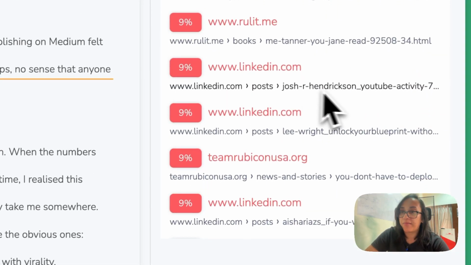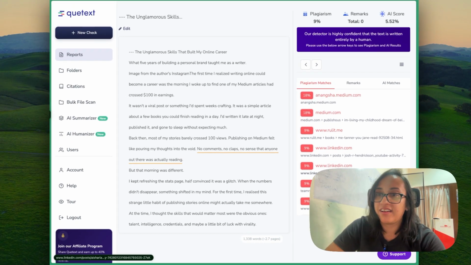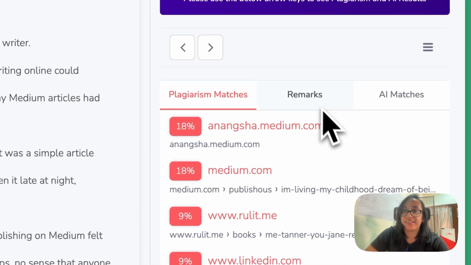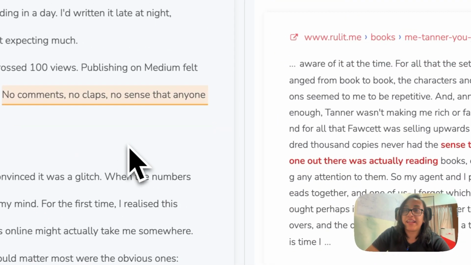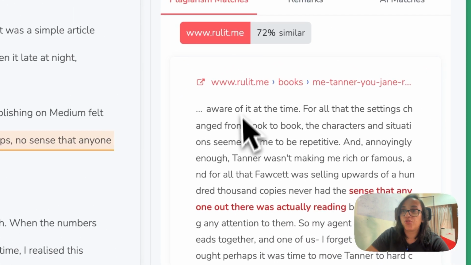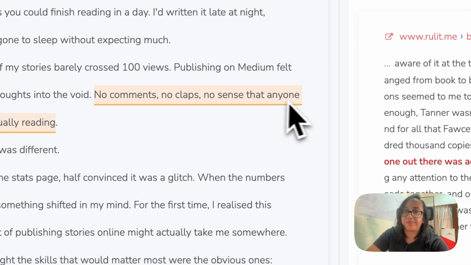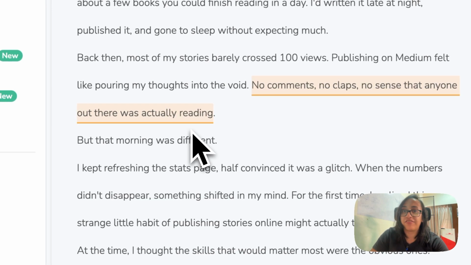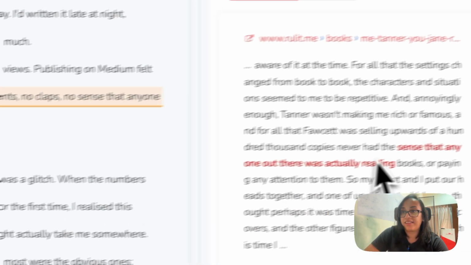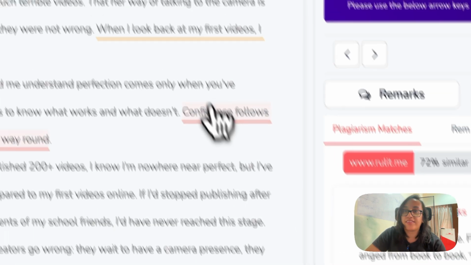A few are from LinkedIn, and a few are from Medium. That's another article of mine. So when I click on one sentence, it will show from what website this sentence is copied from. And you can see that this sentence is actually a very generic sentence and it doesn't imply I have plagiarized it. Let's take one more example.